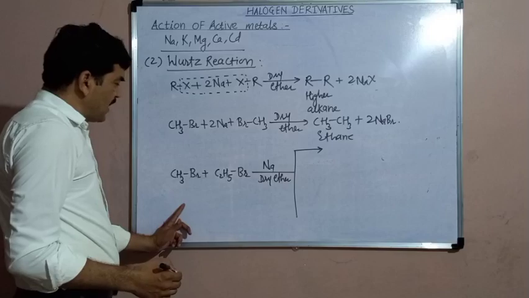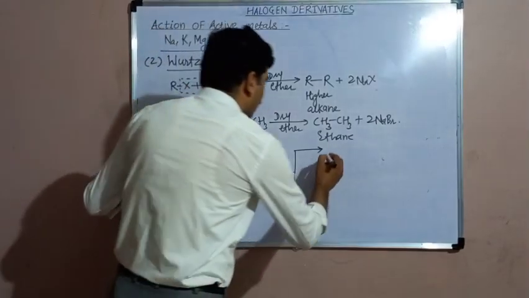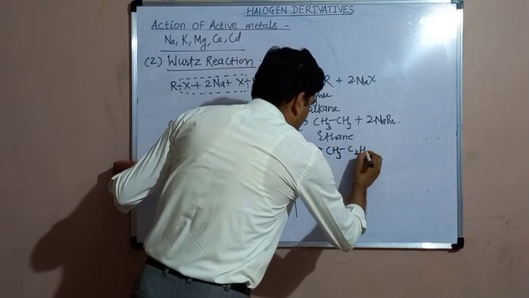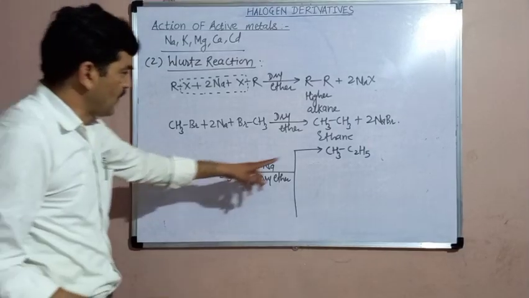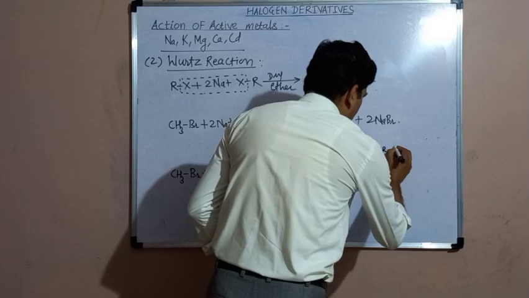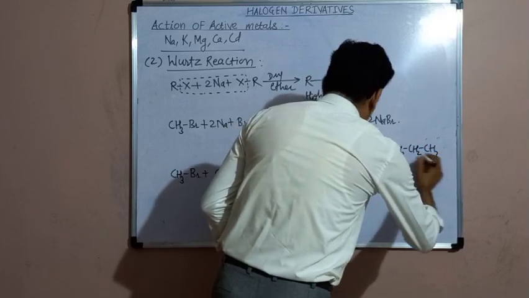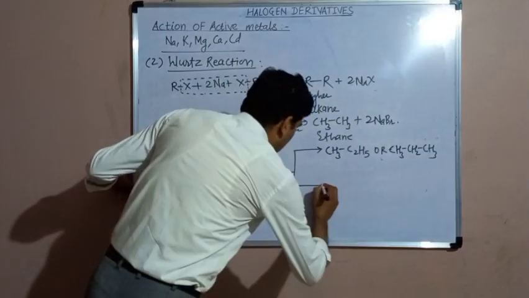This methyl bromide may react with the ethyl bromide to form CH3C2H5, which may also be written as CH3CH2CH3, propane. Now another possibility.